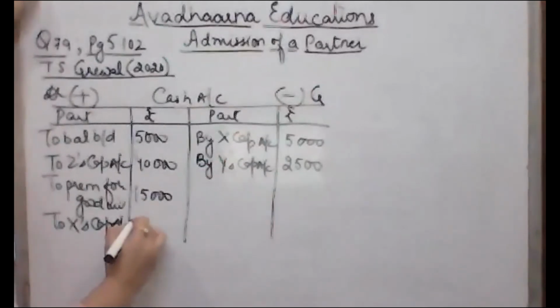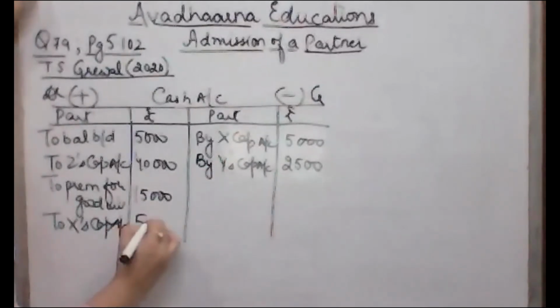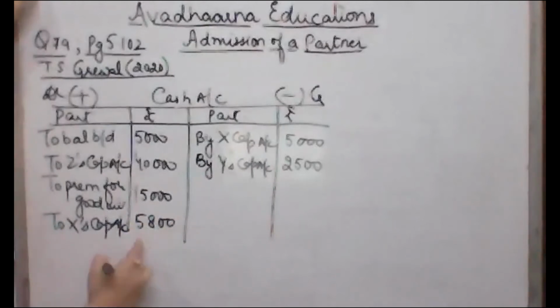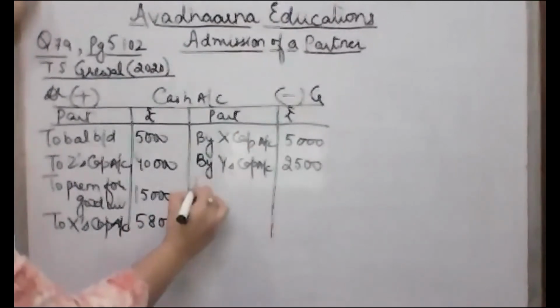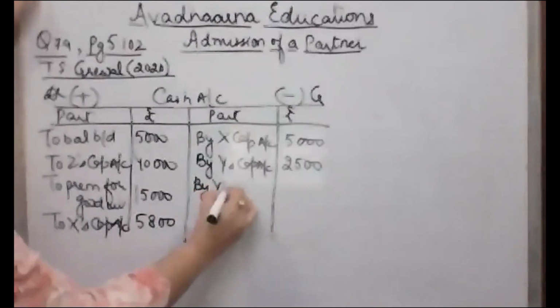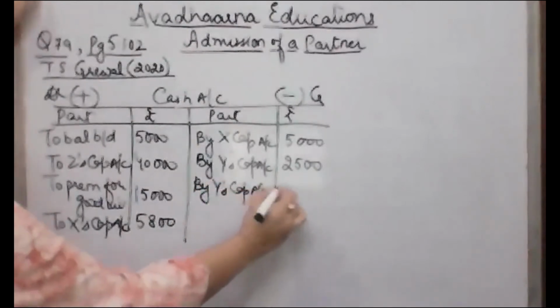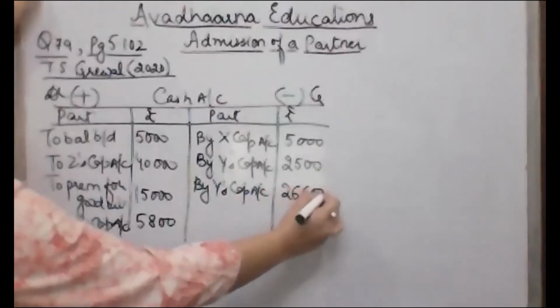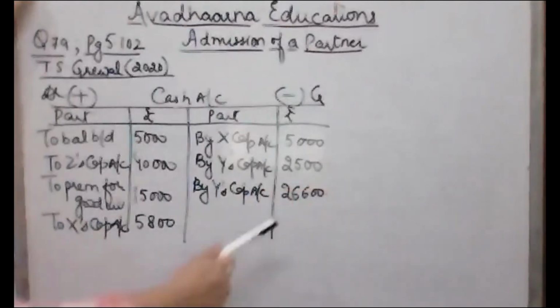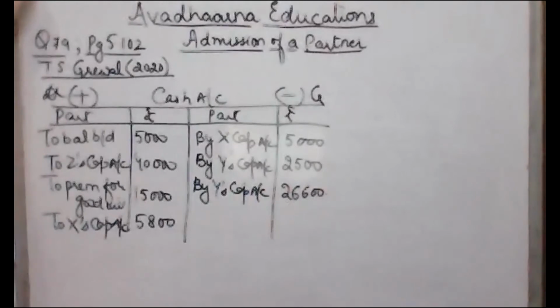सो एक्स in the capital account, it was shown that X was bringing 5,800 in cash to make his capital adjusted to rupees 80,000. And then by Y's capital account, Y was taking out 26,600 from the business to make his capital adjusted, that is 40,000.